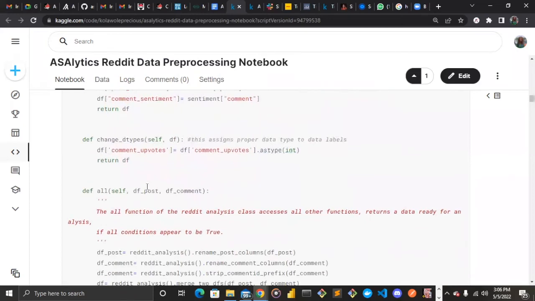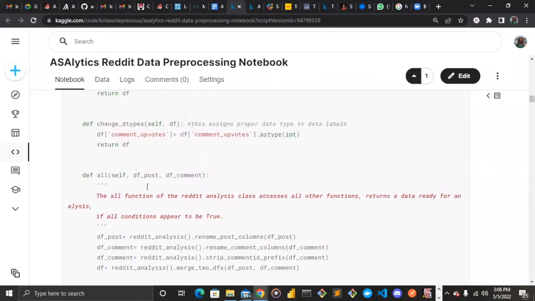The next function, still talking about the analysis, is where we work on the type of the data our model has taken in. Here we are working on the comment upvotes, which come in as string from our database and not as integer. So we performed the necessary analysis in converting that data type back to int, because it is best assessed when it is an integer.